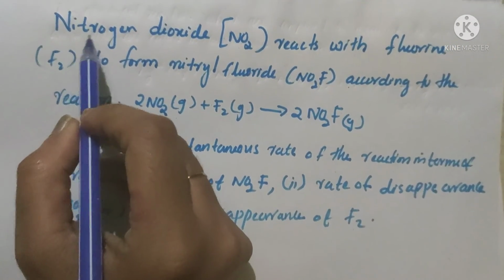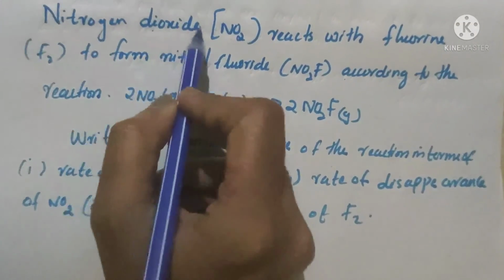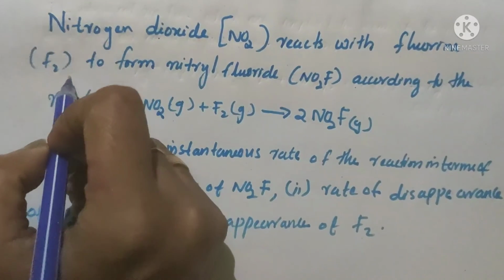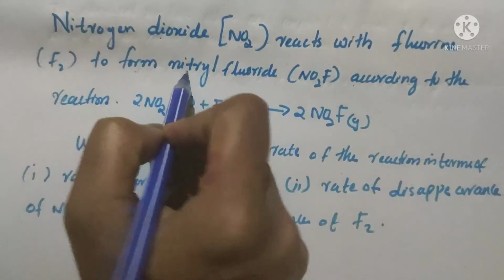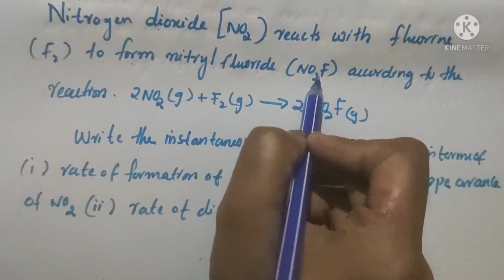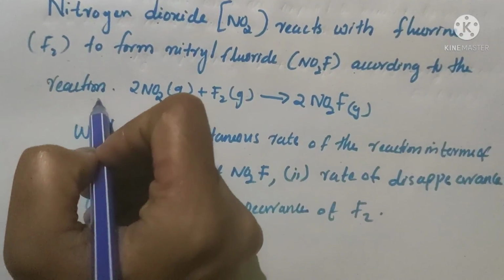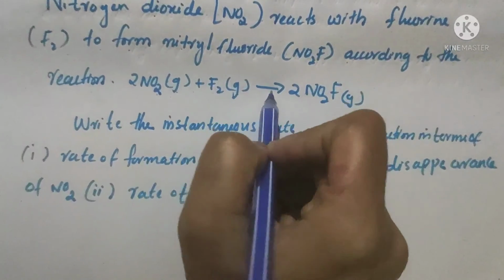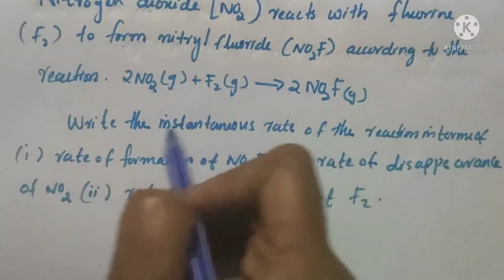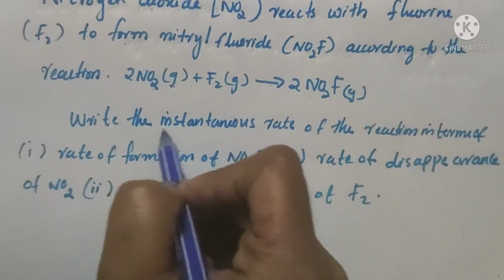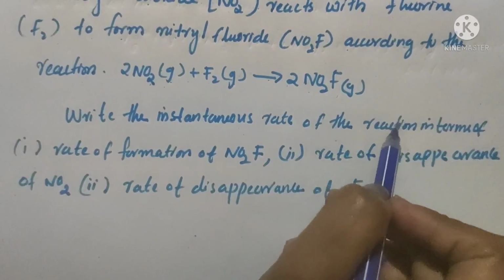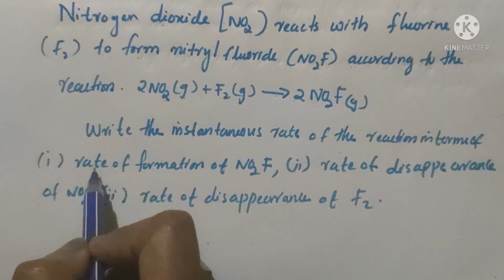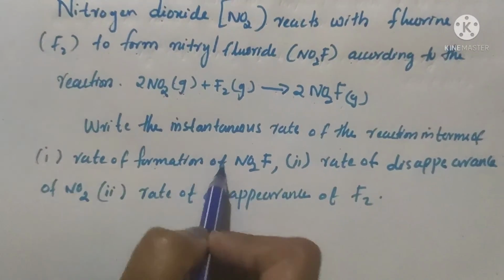Let's do a problem. Nitrogen dioxide NO2 reacts with fluorine F2 to form nitryl fluoride NO2F. According to the reaction, 2NO2 gas plus F2 gas gives 2NO2F. Write the instantaneous rate of the reaction in terms of, first, the rate of formation of NO2F.